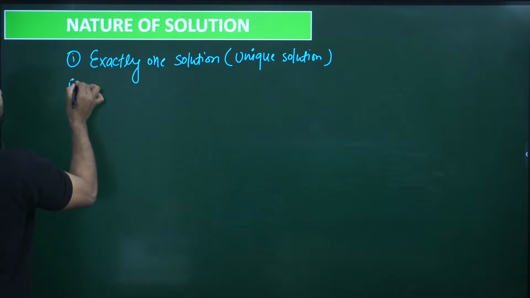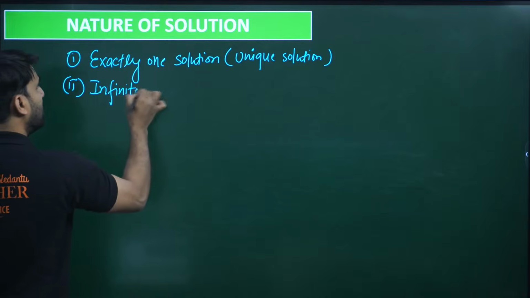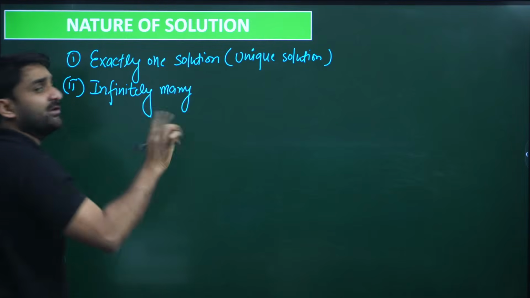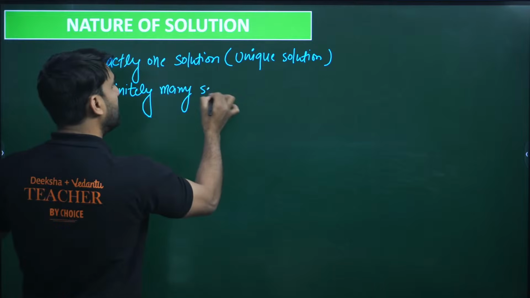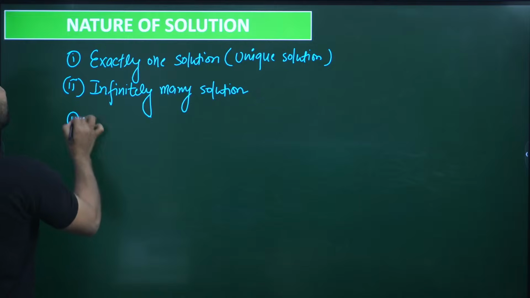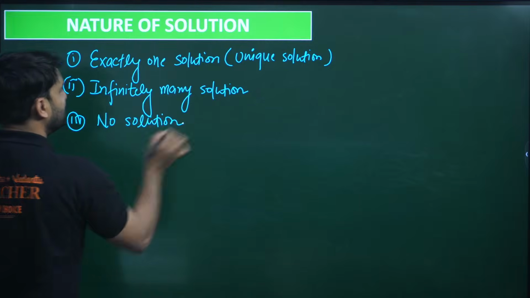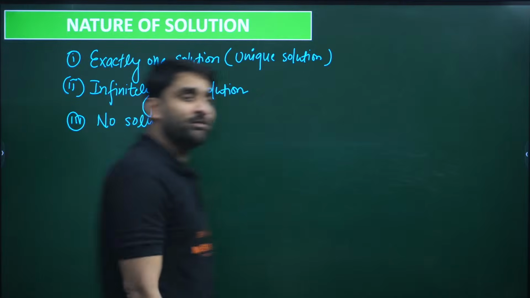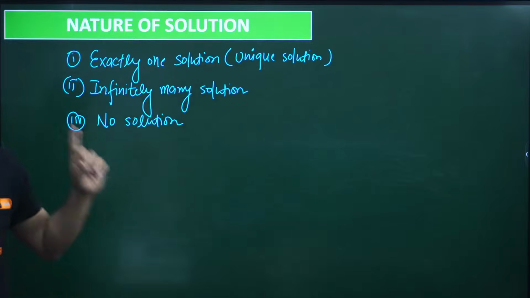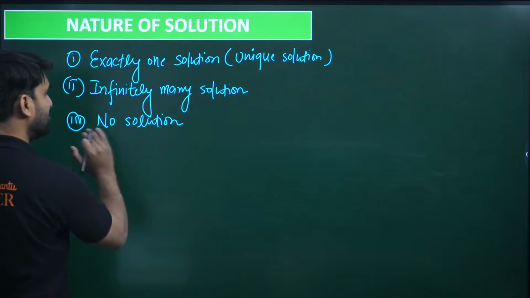And second is infinitely many solutions, means infinite values of x and y which satisfy both the equations, infinitely many solutions, right? And third is there will be no solution. Yes, there will be some linear equations of such type that will appear in front of you, where no solution will be there. So there are 3 chances, my dear. Okay, so exactly one solution, infinitely many solutions, and no solution.